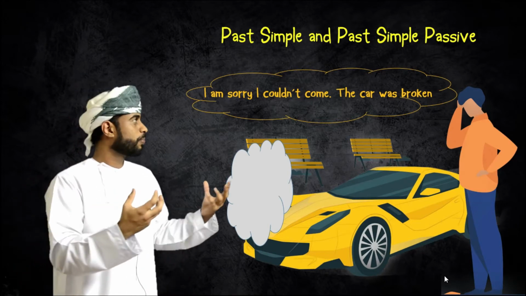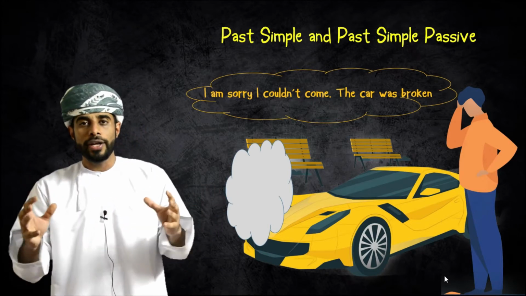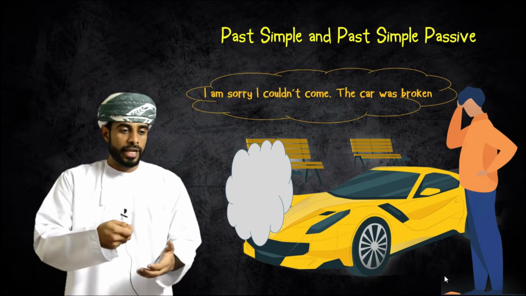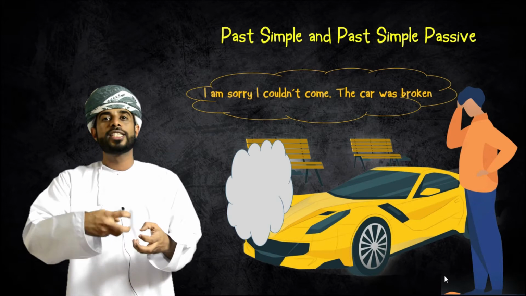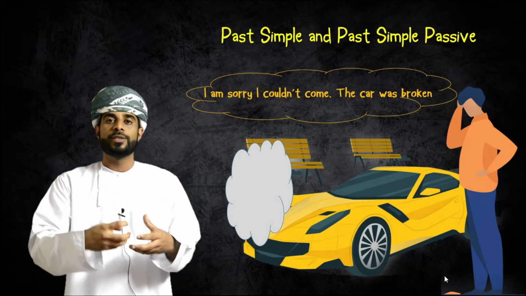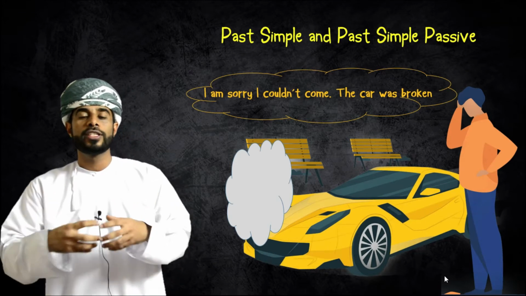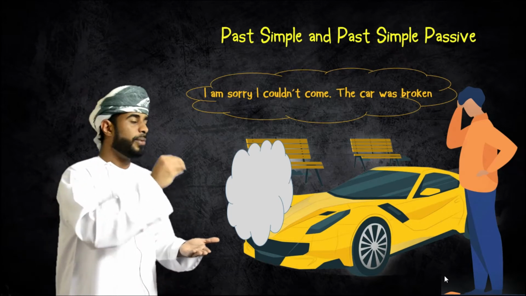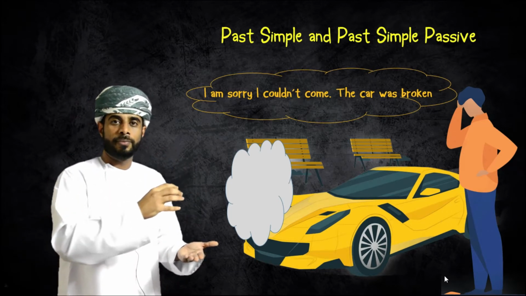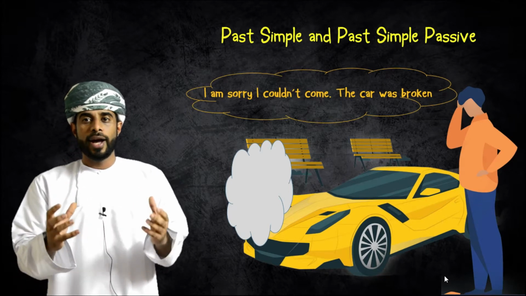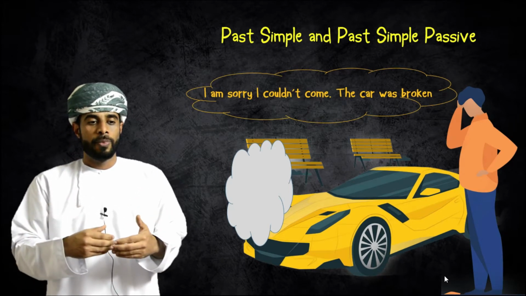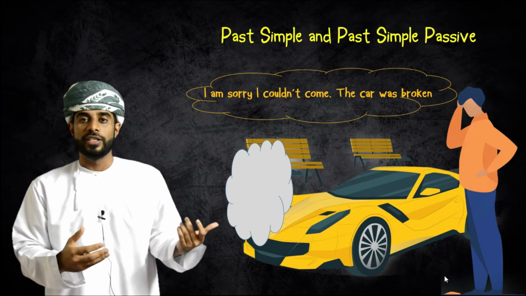Look in here. No one made a mistake with the car, but the car itself was broken. So you don't know, or there's no one that had made it, the car broke down. So past passive is used for many reasons.